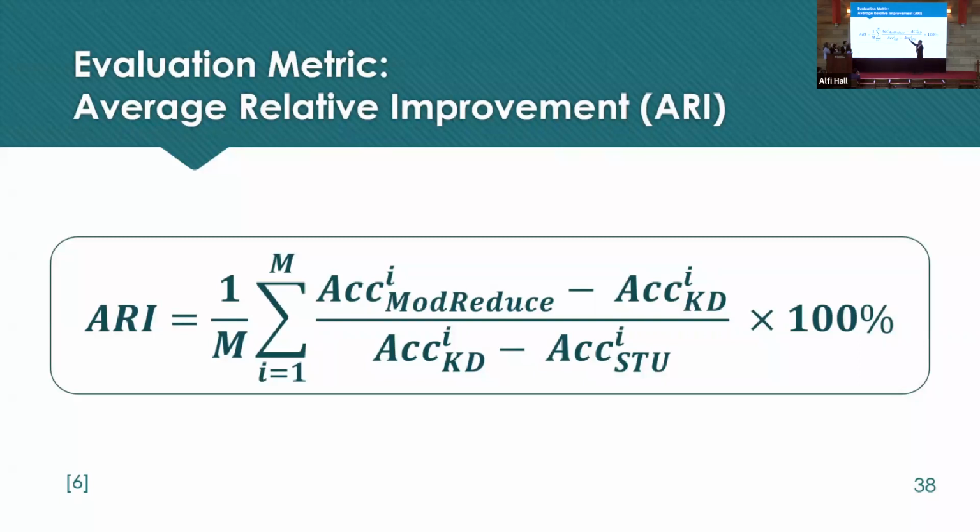So you see the improvement of our model on a specific knowledge distillation technique and divide this value by the knowledge distillation technique improvement upon the naive student model, the simplest model out there. And then you calculate the average for all the 15 experiments, and that should be a good metric to represent how your framework is performing against the current state of the art.